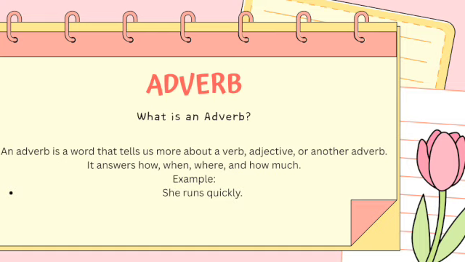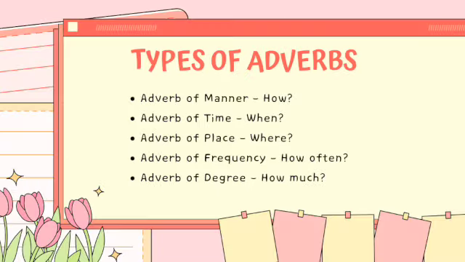For example, she runs quickly. Here the word quickly tells us about how she runs. So, quickly is an adverb. There are different types of adverbs. Let's take a quick look.